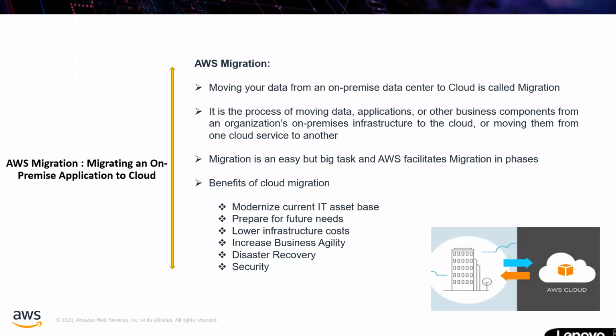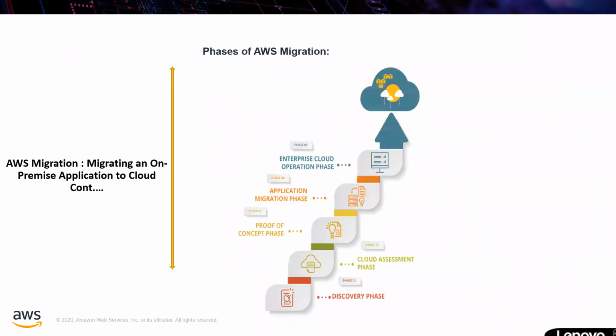You may have some questions over here, but keep them until the end. Okay, next slide. You have an application running well within your on-premises, and you want to move to the cloud.